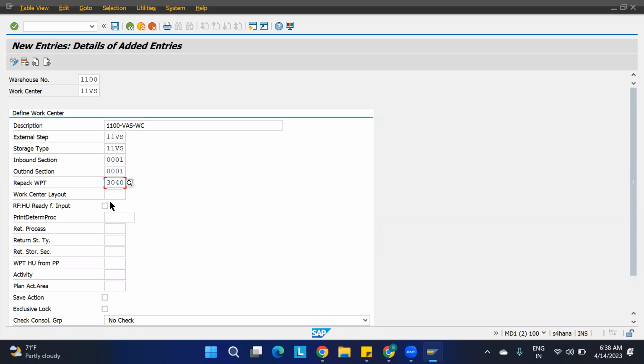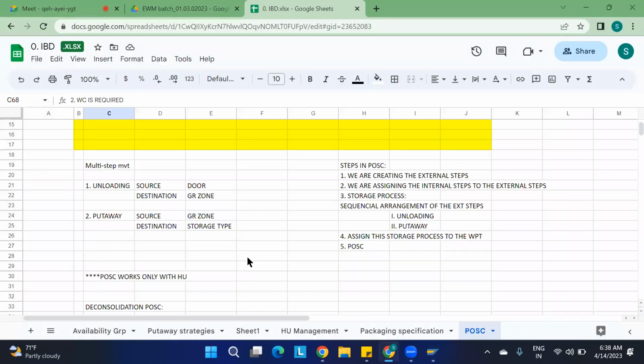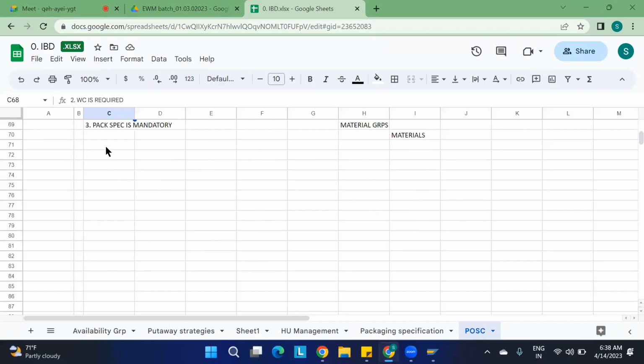If you are remembering, why I cannot tick is you should remember one more sentence for the VAS. Important, because sometimes they're going to ask in the interview also. For VAS, it is not possible to do the RF. Okay, you should remember this. It is not possible to do the RF, meaning radio frequency. We cannot use this radio frequency for the VAS functions.